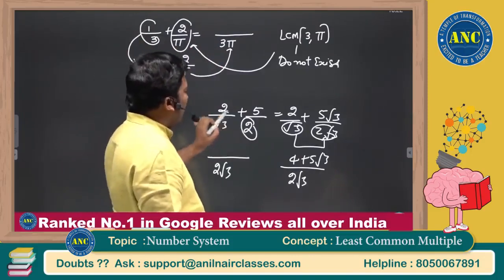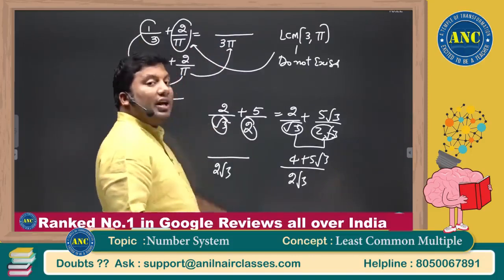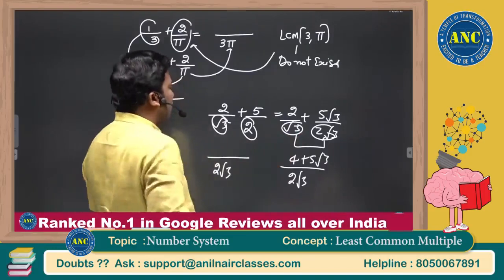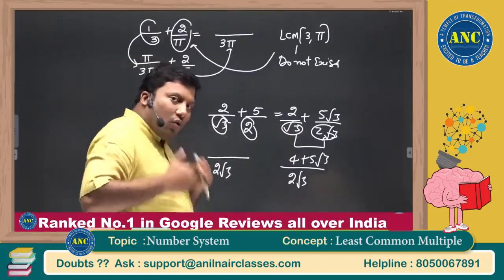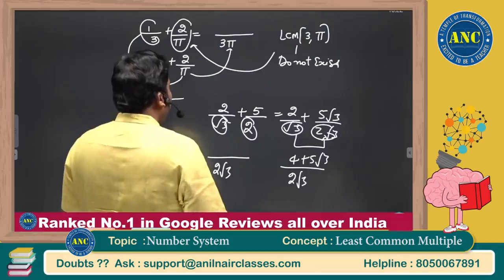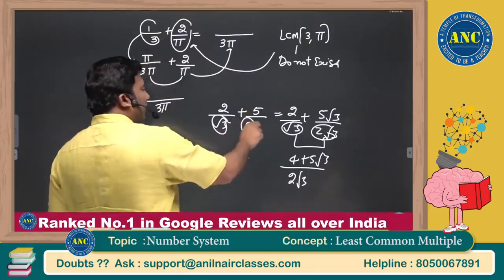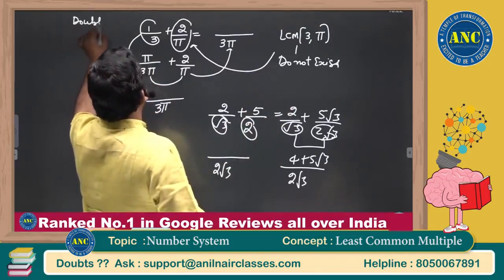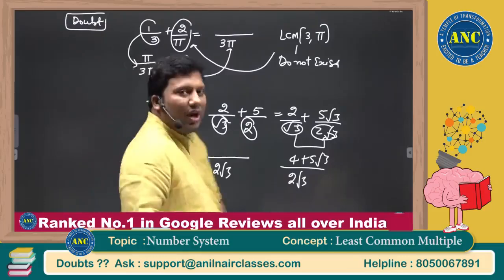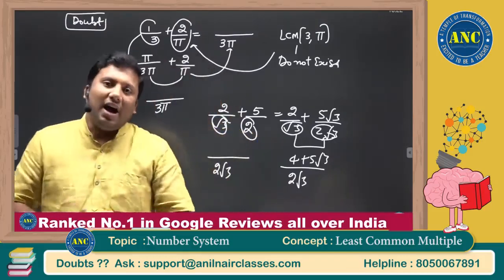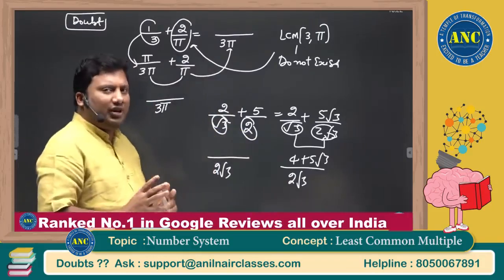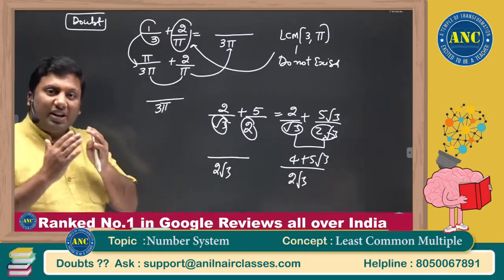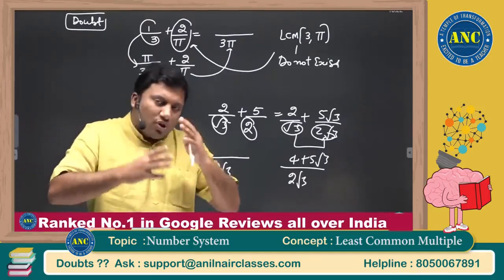Whether it is a natural number, a rational number, or an irrational number, every natural number can be written as an irrational number. How come we are writing it as 2 root 3 when LCM is defined only for numbers of the same family? So I am converting 5 by 2 as 5 root 3 by 2 root 3. I hope the doubt is clear to you. This is a very, very good doubt. Unless your fundamentals are clear, unless you have a very good understanding of the concept, you might end up solving hundreds of problems, but it does not serve the purpose if the question is twisted.